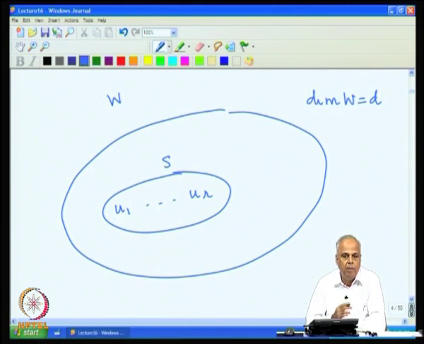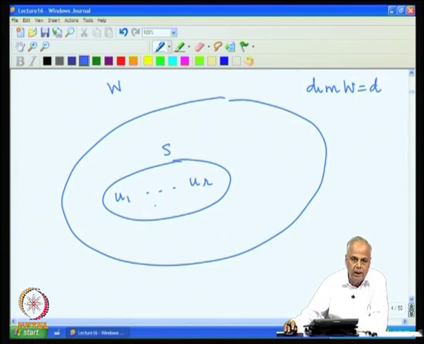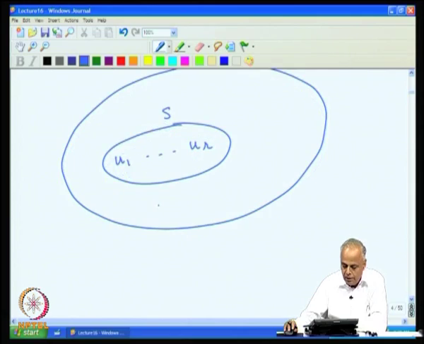Now, since W is D dimensional, any D plus 1 vectors must be linearly dependent, and therefore, since S is linearly independent, it cannot have more than D vectors.